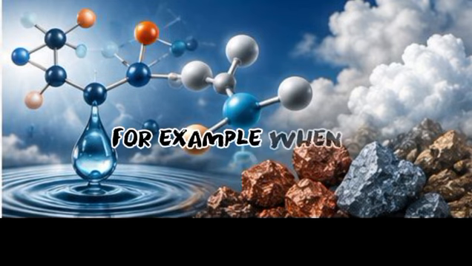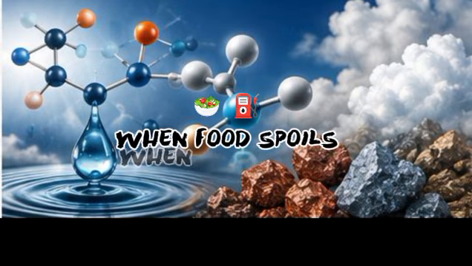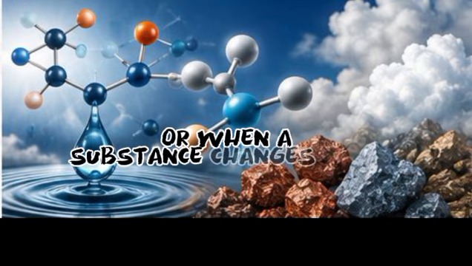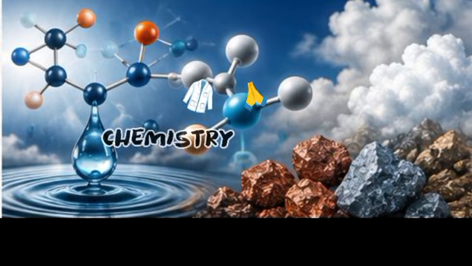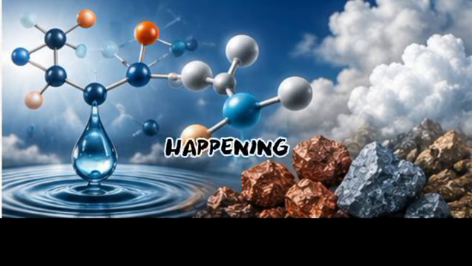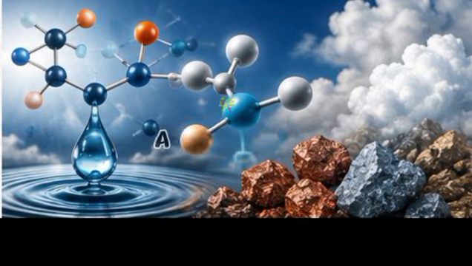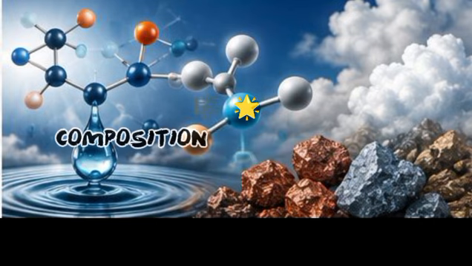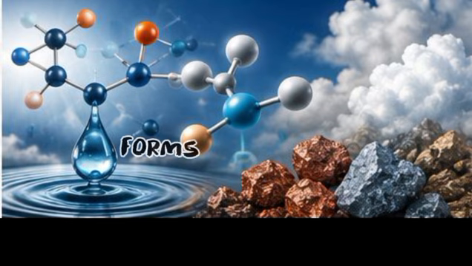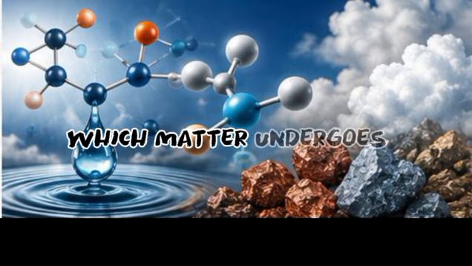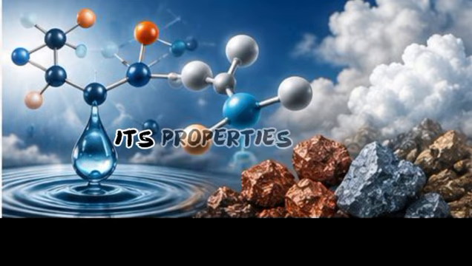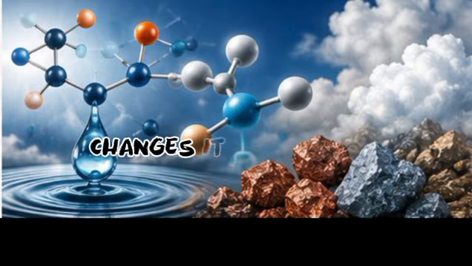For example, when iron rusts, when food spoils, when fuel burns, when medicine works in our body, or when a substance changes from a solid to a liquid, chemistry helps us understand what is happening. Chemistry can also be defined as a branch of science that deals with the study of the nature, structure, composition, properties, and uses of all forms of matter, as well as the changes in structure and composition which matter undergoes. So, in summary, chemistry helps us understand matter, its properties, its uses, and the changes it undergoes.